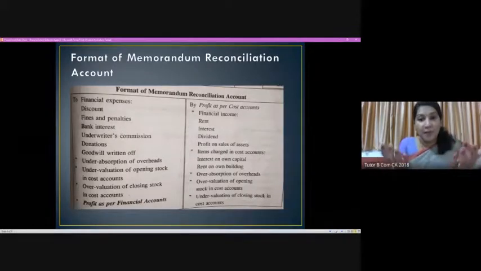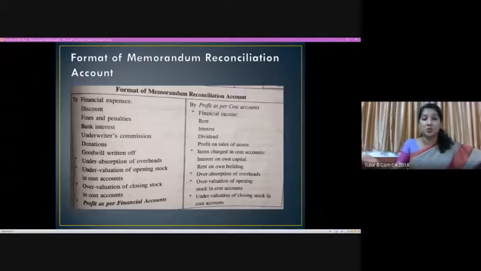When we are matching this, we have to find out the reasons why they show different profit for the same accounting period. We said the reasons can be that some incomes normally do not have a place in cost sheet or cost account because they are connected with the investments made by us. It can be in the reverse order also.